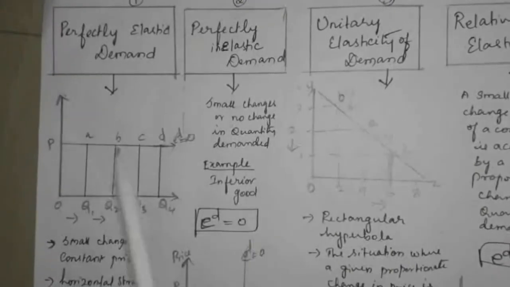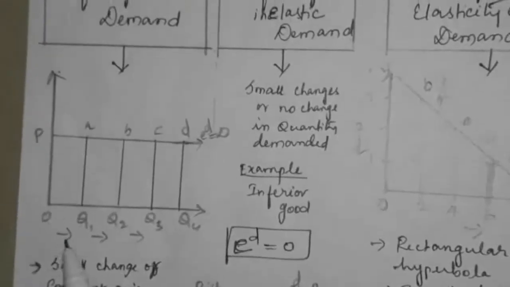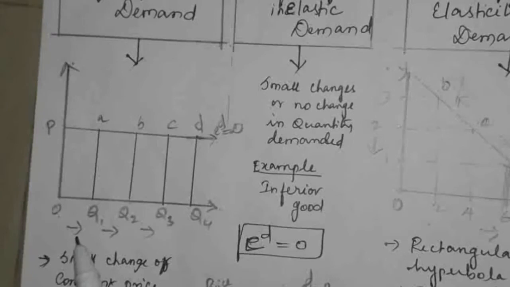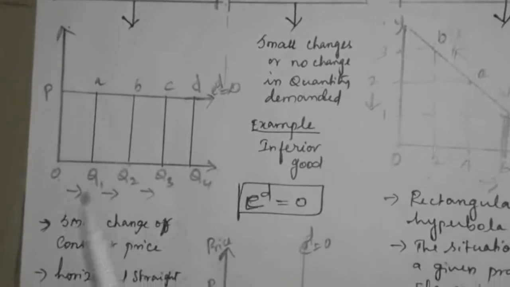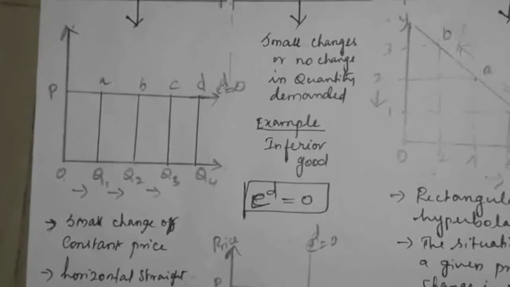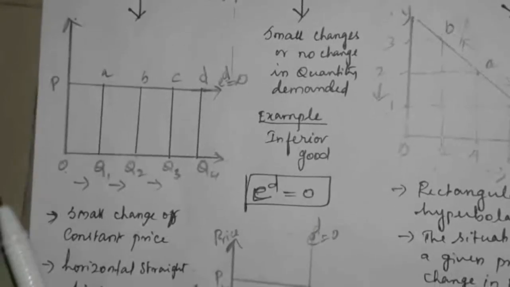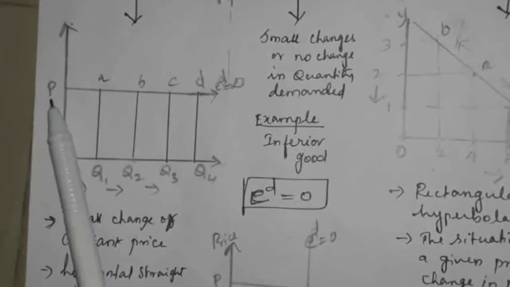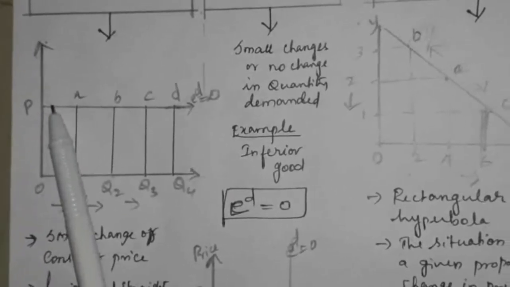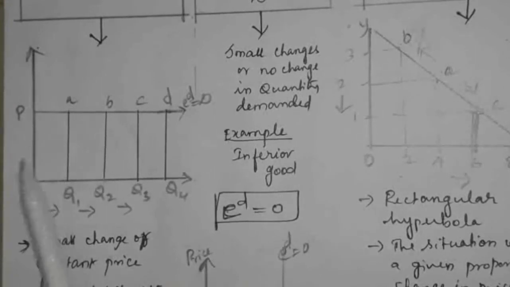First one, perfectly elastic demand. Okay, here perfectly elastic demand. So elastic means extent. It can be extending, changing, keep on changing the quantity demanded. So in this case, if the price has no change or slightly changes, what happened?